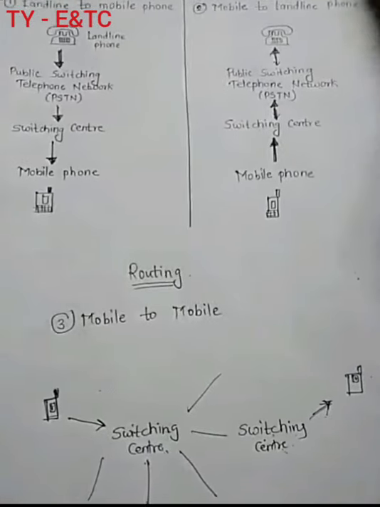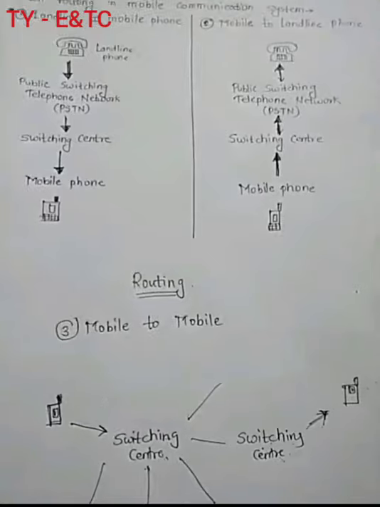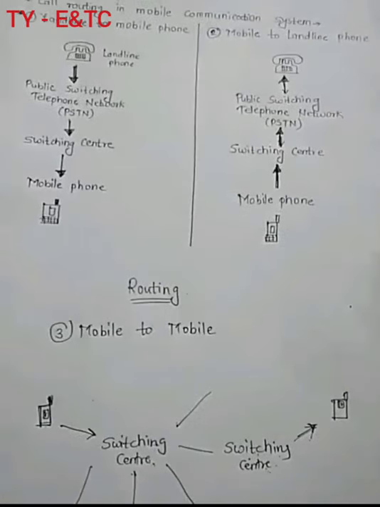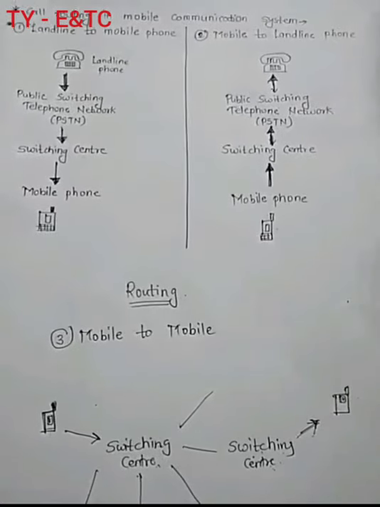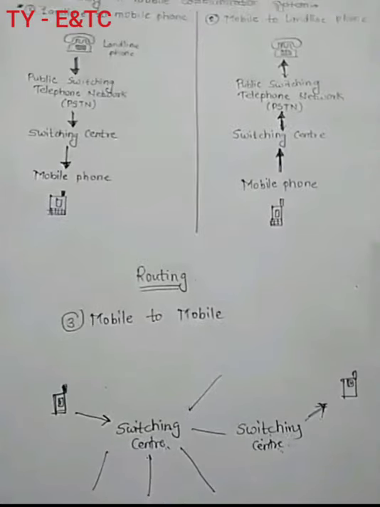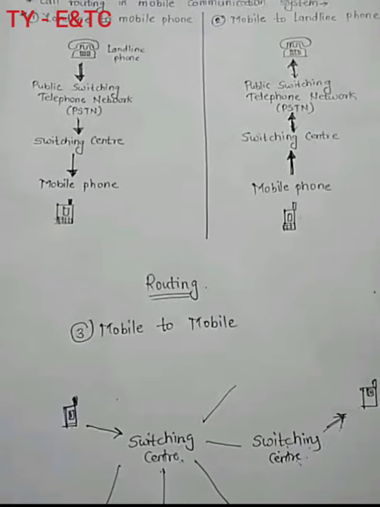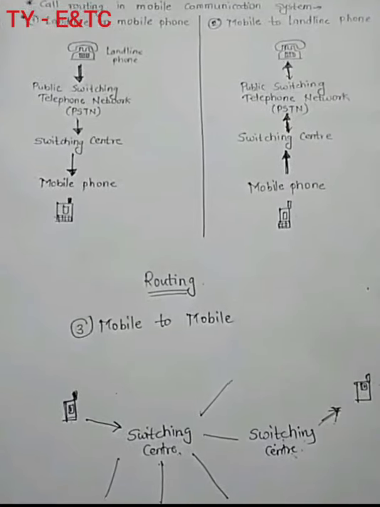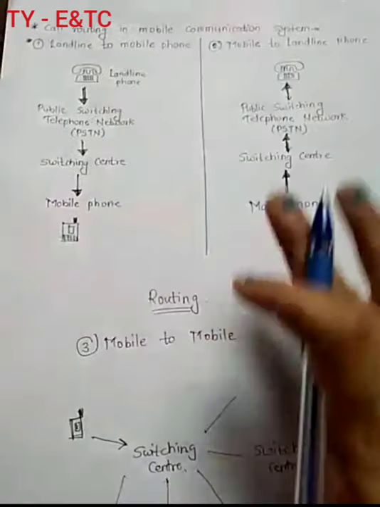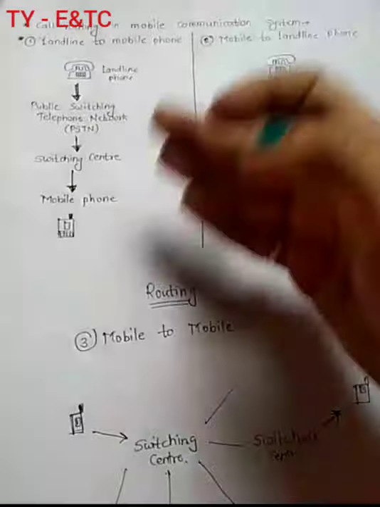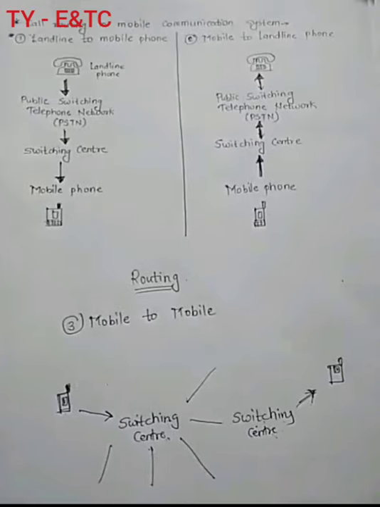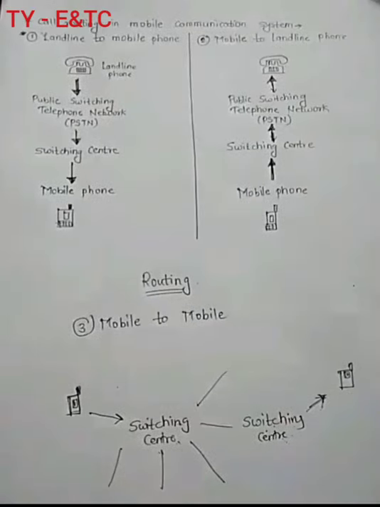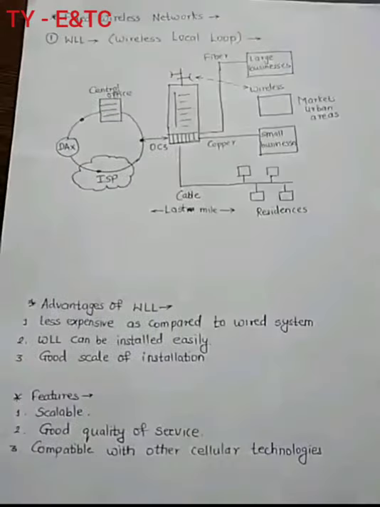Okay, now after this we have to study different networks. Those networks are called fixed wireless networks. Fixed wireless networks are given in two forms. One is called WLL, that is wireless local loop, and the second is called LMDS. So these two fixed wireless networks we have to discuss now. This is a simple process. If it is asked in theory, you can explain this with the help of these diagrams. It is quite easy. Whatever part I explained on that day, you can write similarly for this. Now we will see fixed wireless networks.